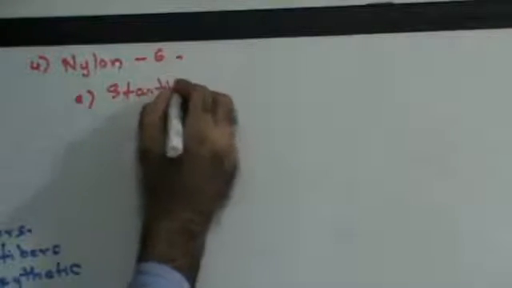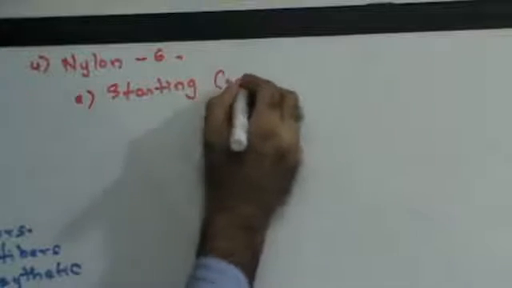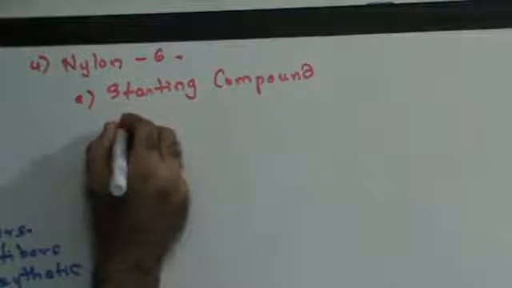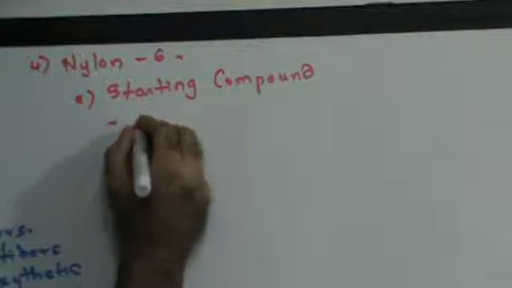Next. The next compound that we are going to see is nylon 6. That's the next compound that we are going to see the preparation of. Now, how do I make nylon 6, guys? The starting compound, the chemical that is required for this, is caprolactam.